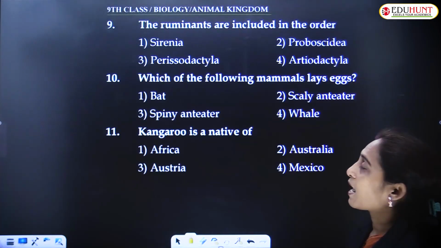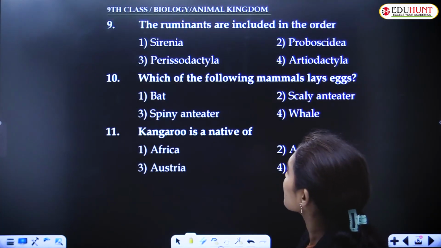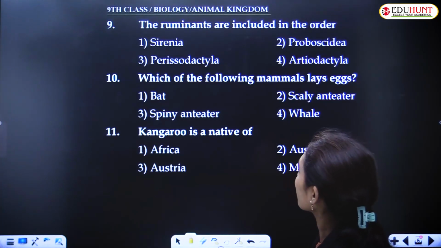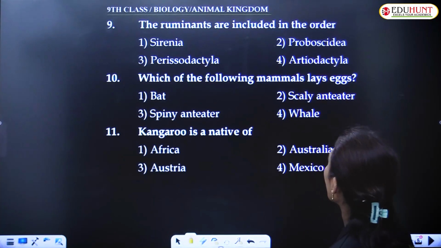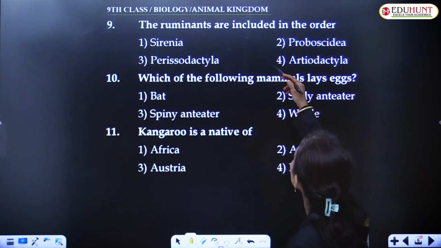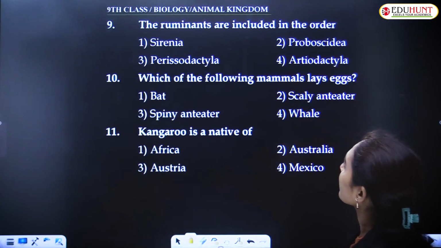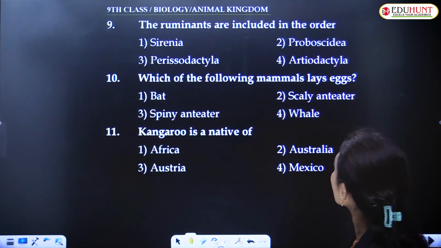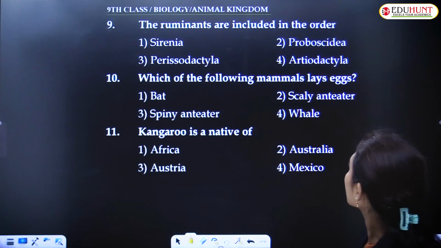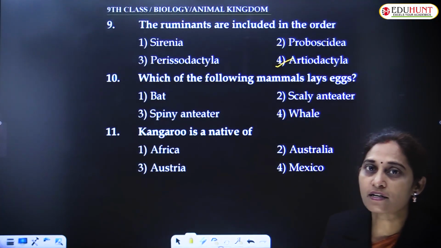The ruminants are included in the order Sirenia, Perissodactyla, Proboscidea, or Artiodactyla. Perissodactyla is the order in which an odd number of toes is present. Artiodactyla is the order in which the ruminants are seen.